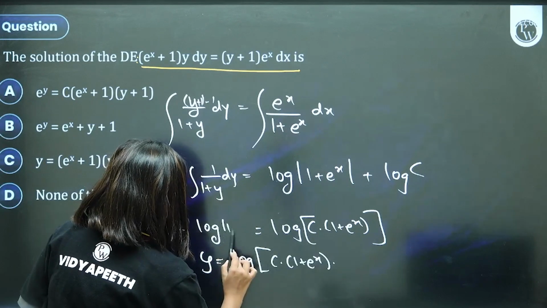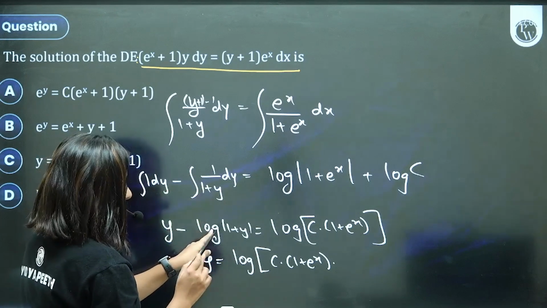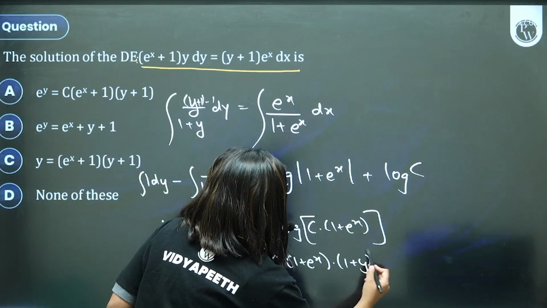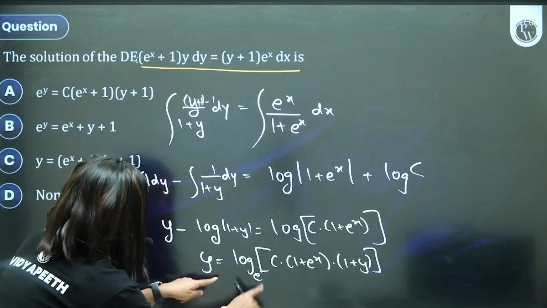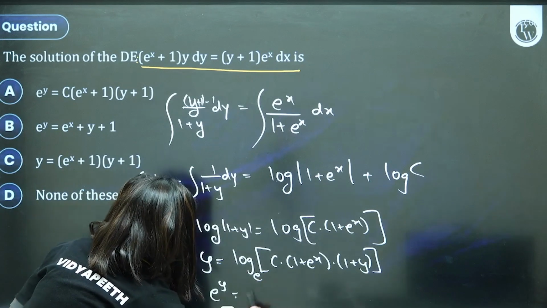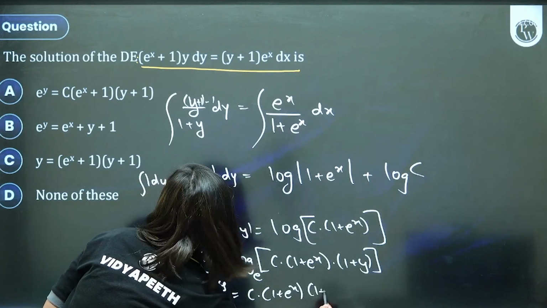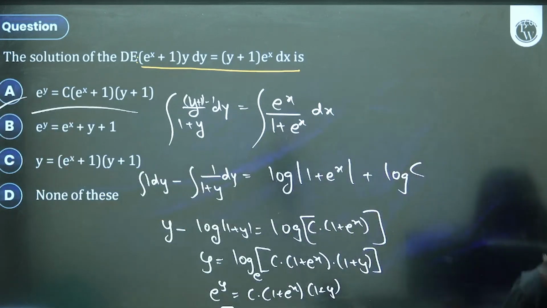You got it. 1 plus y. Right? F dash of x upon f of x, log mod. So this is 1 plus 1. And now, children, in calculus always the base is e. So e raised to y is equal to the bracket C 1 plus e raised to x into 1. Option A. Okay? Final adjustments as per the option.